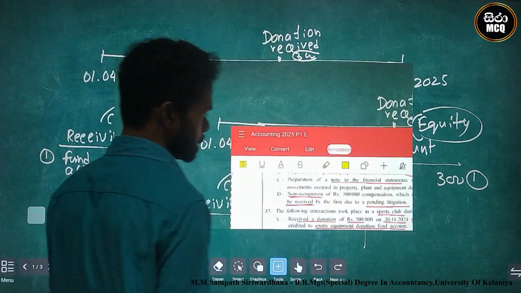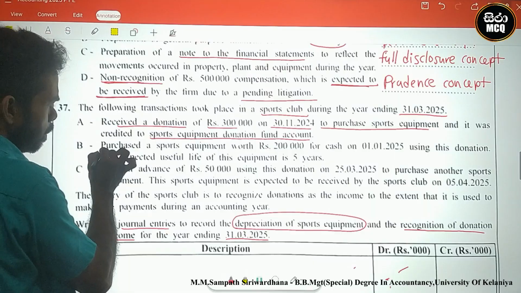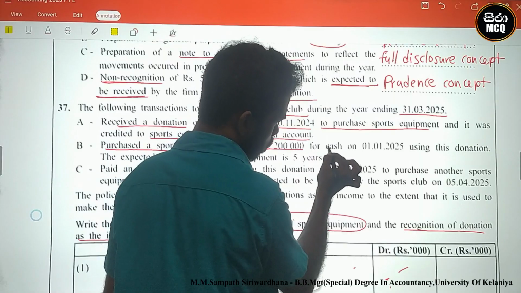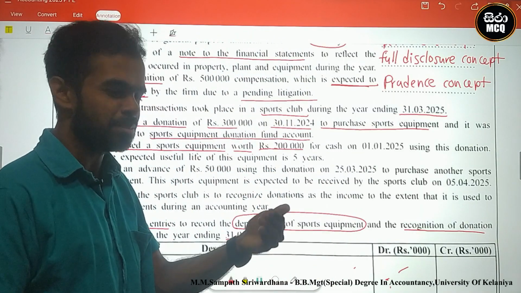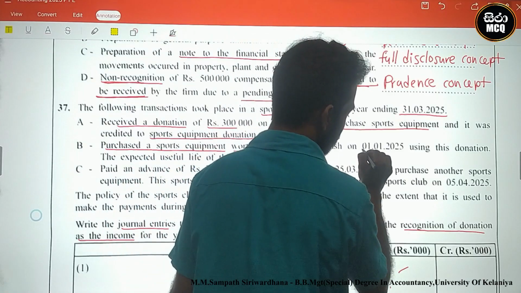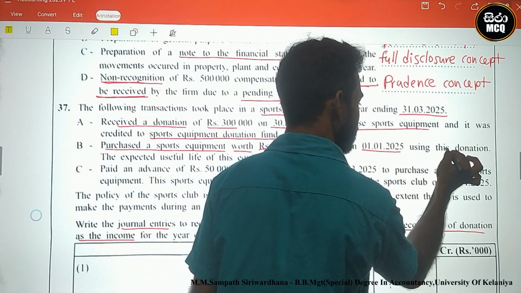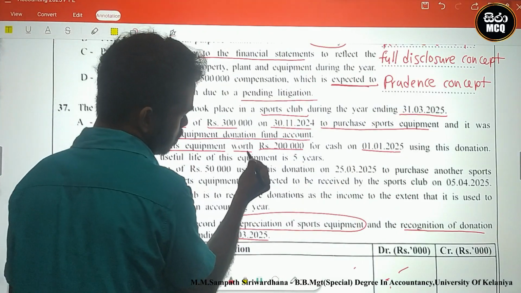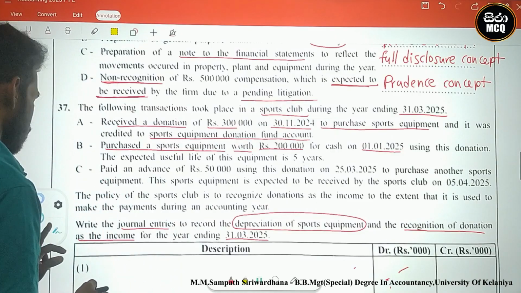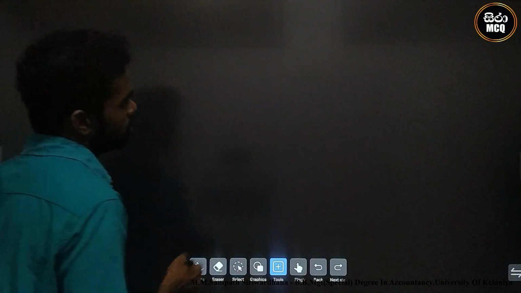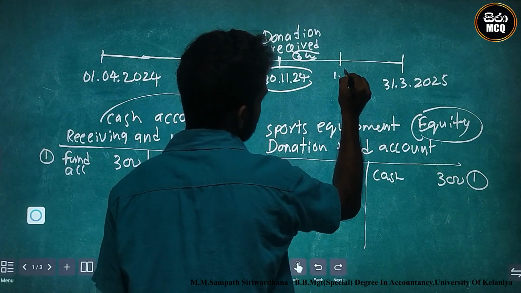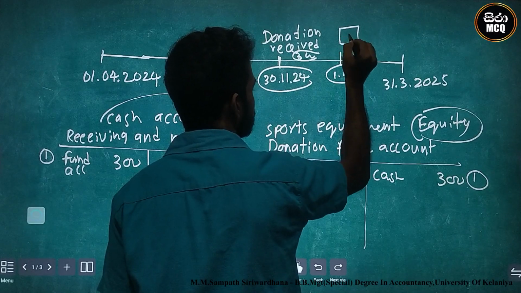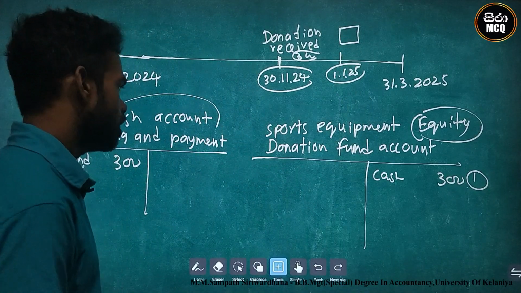Next one, look here: purchase the sports equipment worth 200 for cash. Paying cash and purchasing the sports equipment on 1st January 2025 using this donation, the expected useful lifetime of the equipment is 5 years. Look here, 1st January 2025, there is a purchase of sports equipment 200. Okay, what's the double entry?